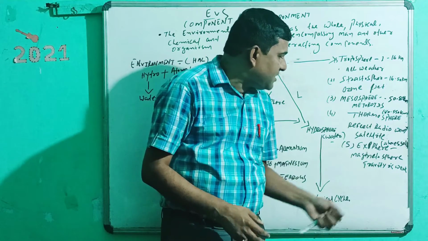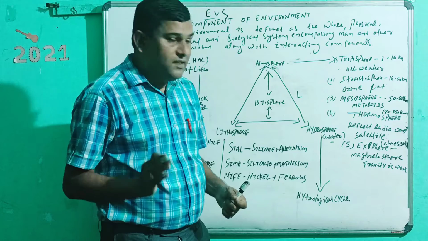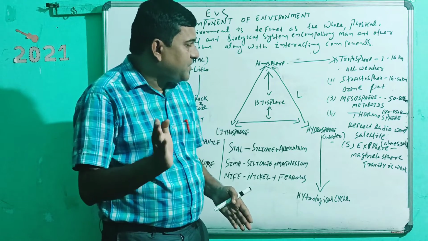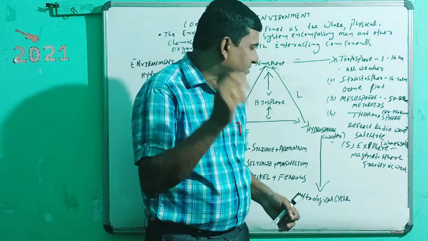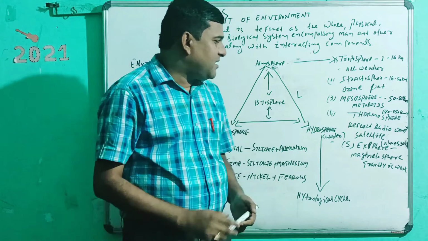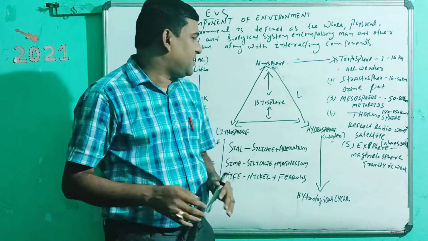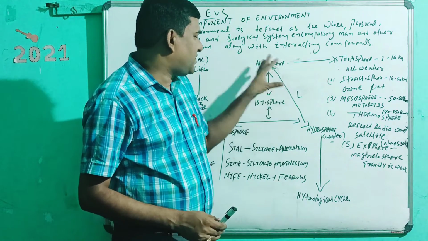Then another is the exosphere. Exo means the structure is above 550 kilometers, and it is also known as the magnetosphere, where gravity is very weak. In this way we know about the atmosphere.